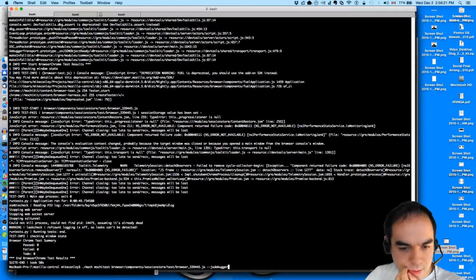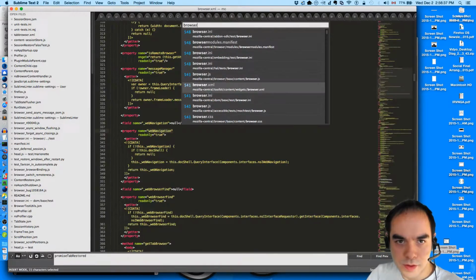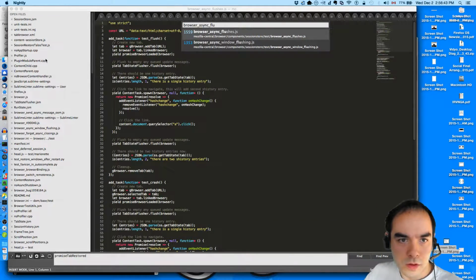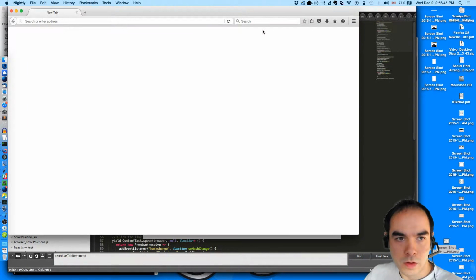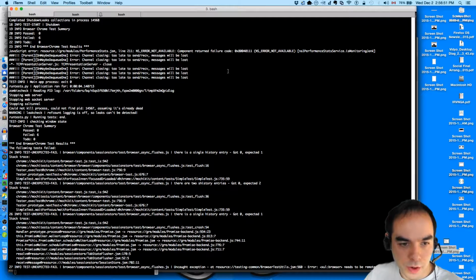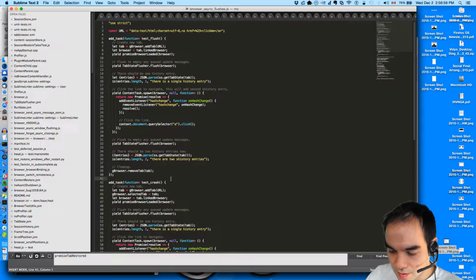Let's use a simpler test, maybe. One that I understand more. Async flushes. Browser async flushes. Okay, so this fails tremendously. Good. Why? So let's boil this down, if we can, to a single test case.